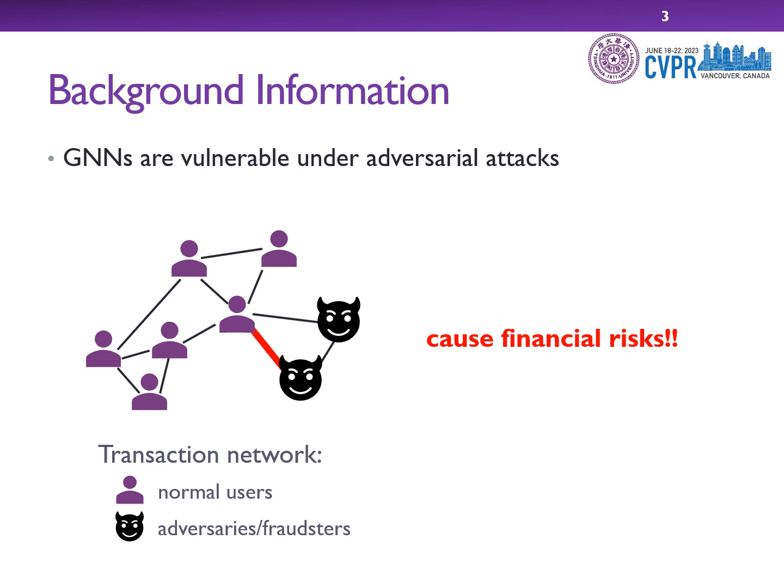Here is the background information of our paper. Graph neural networks are notorious for their vulnerability under adversary attacks, especially in risk-sensitive domains such as finance and healthcare.